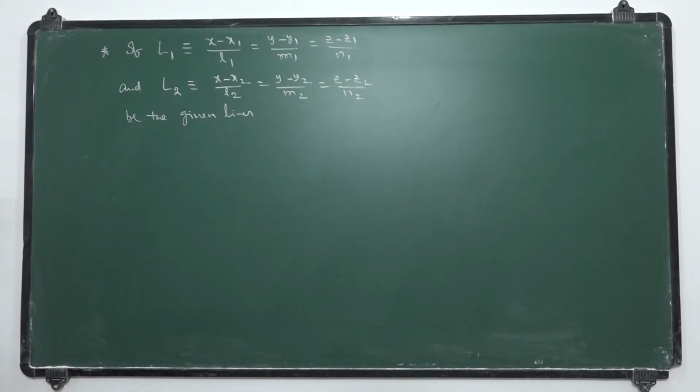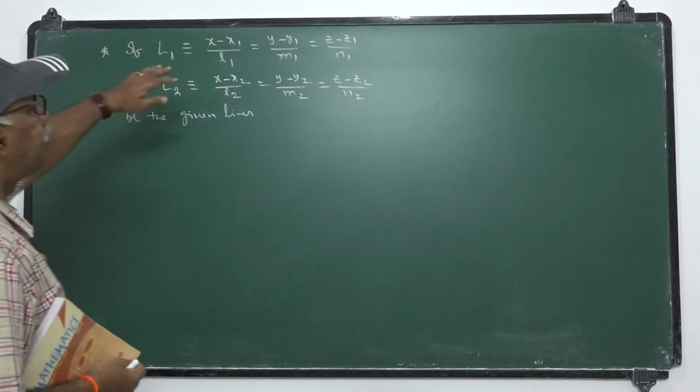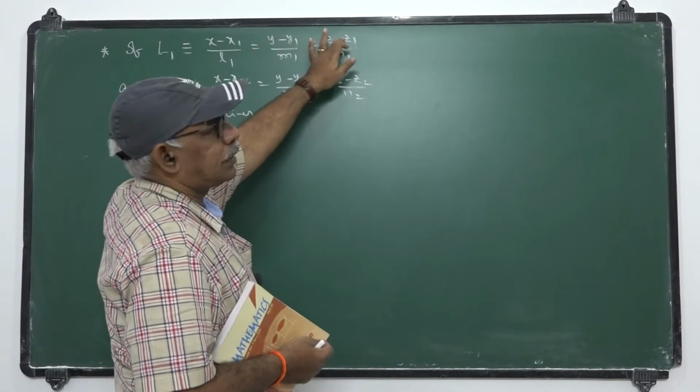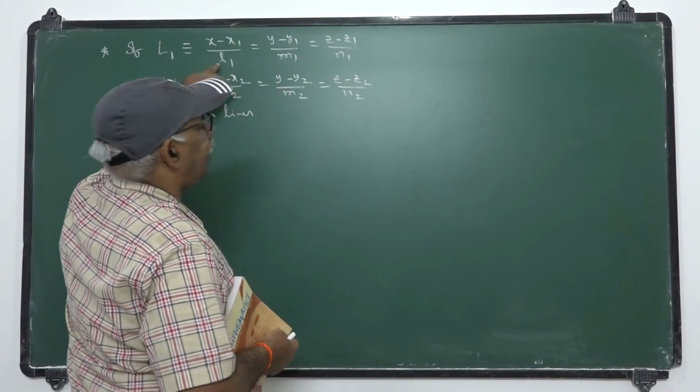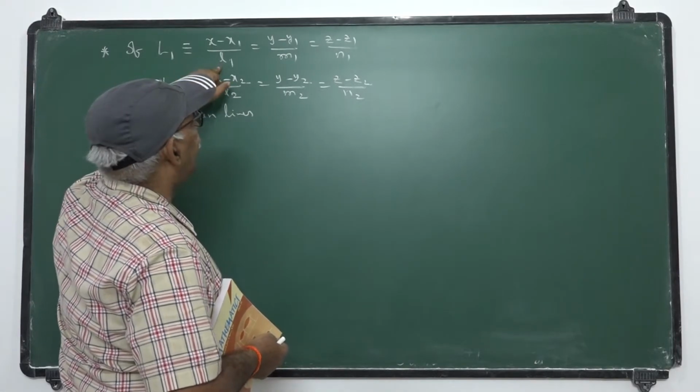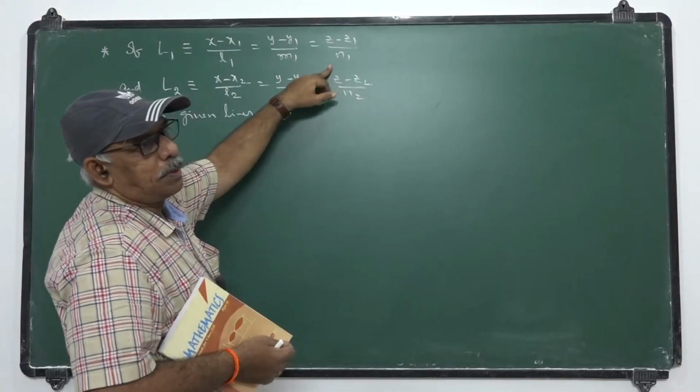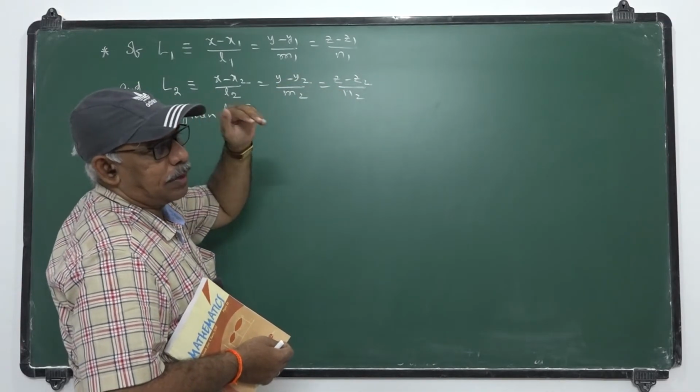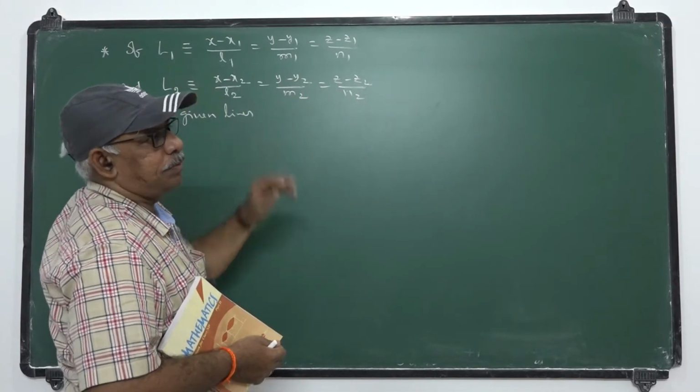L1 is the line that passes through the point x1, y1, z1 and is parallel to the direction L1, M1, N1. That means parallel to the vector L1 i plus M1 j plus N1 k.